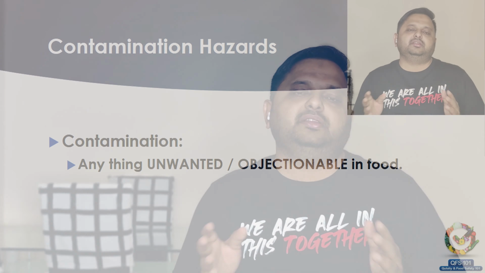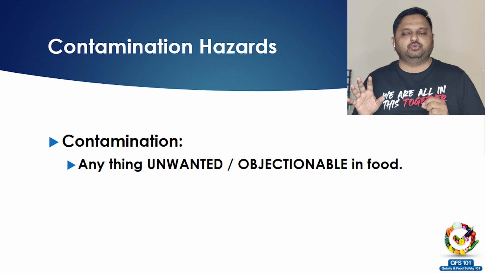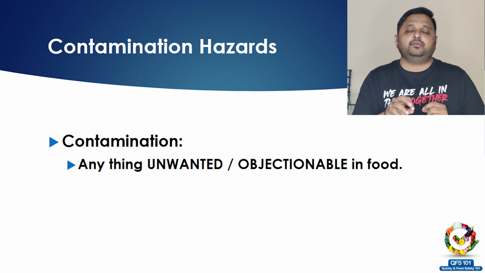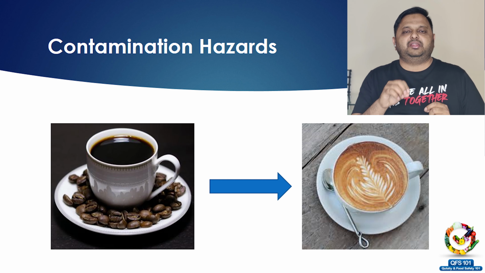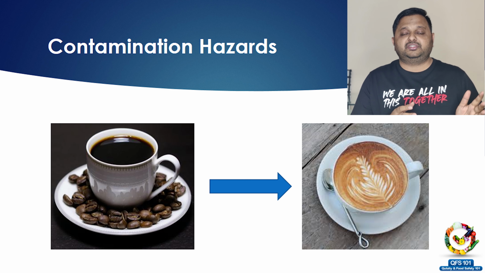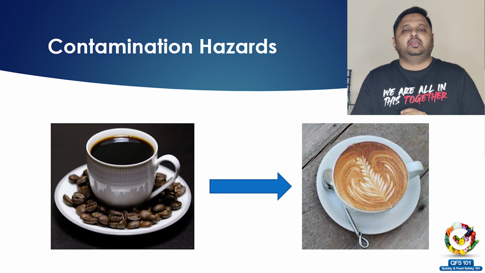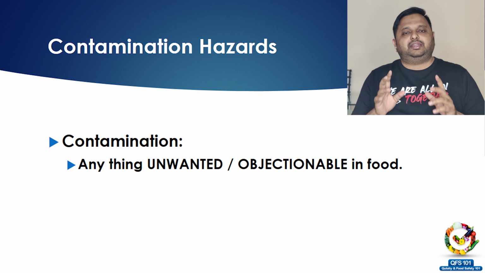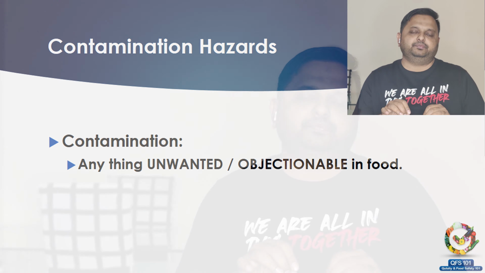So let's get into the basics of contamination, and this is kind of a repeat introduction as we already discussed the hazards in the previous video. Just to refresh the memory, contamination is anything objectionable in food. I gave this example before also. If I order black coffee and somebody by mistake puts milk in my coffee, this milk is contamination. It could be that I today don't want milk, so it is an objectionable thing for me, or I could be allergic to milk, which is an allergenic contamination in this case. In both scenarios, contamination is anything objectionable in food.